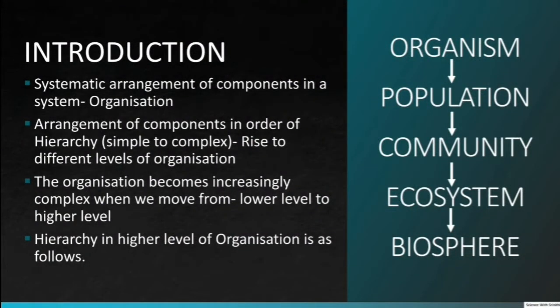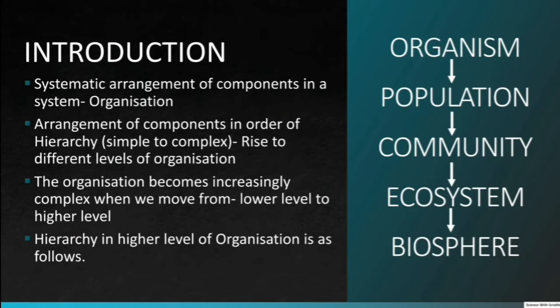The systematic arrangement of components in a system is called organization. When the arrangement of components is in order of hierarchy, that is, from simple to complex, it gives rise to different levels of organization. The living world is a highly organized structure that can be divided into various levels. The organization becomes increasingly complex as we move up from the lower level to the higher level.